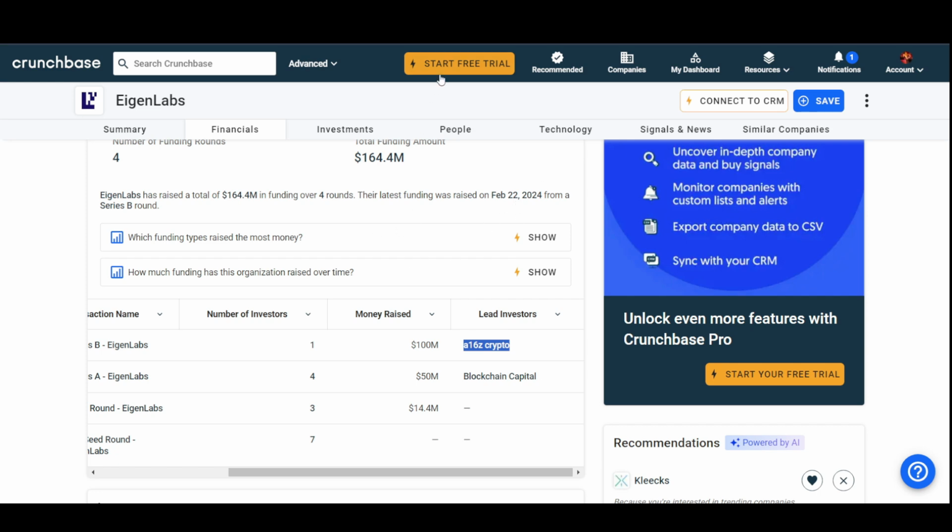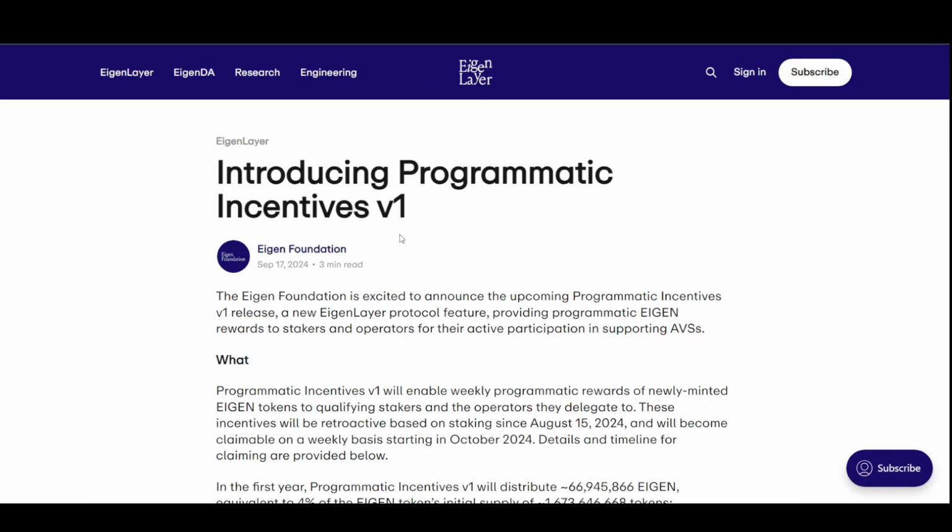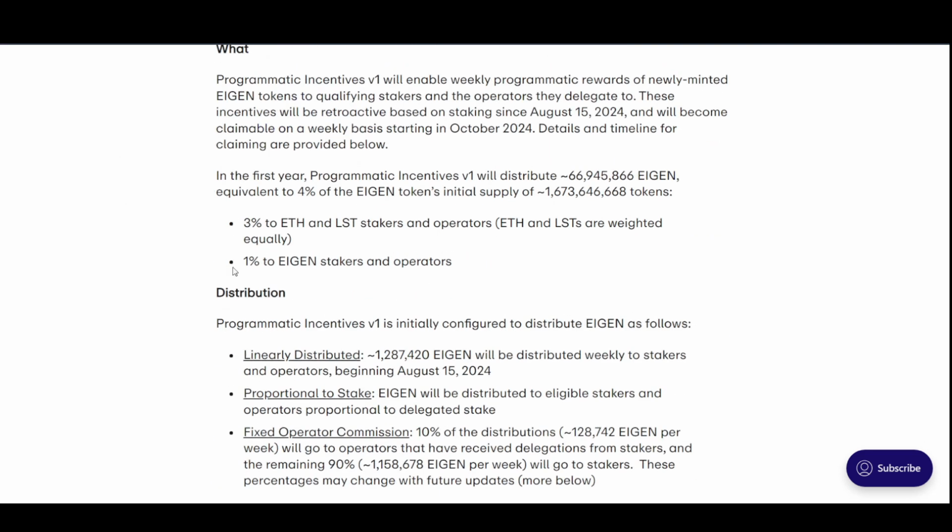Once they do release, I'm waiting for the announcement about the tokenomics, and once it comes out, I will cover it on my channel. But as of now, this is all we have. The initial supply of the token is going to be 1.6 billion, and I think that won't be the initial circulating supply, but only the initial total supply of the coin at that moment. And I think the rest of the supply will be in staking rewards and something like that.